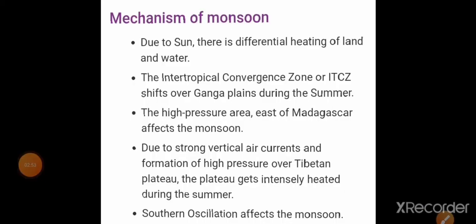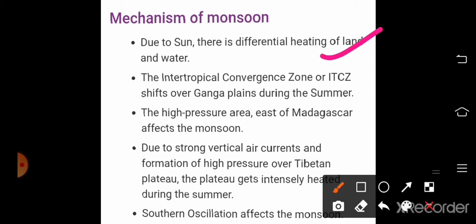Here you can see some factors that control or influence the mechanism of monsoon. First among them is the differential heating of land and water. As we all know, the rate of heating of land and water is different, and that causes the seasonal reversal of the existing wind system. Second one, the intertropical convergence zone or ITCZ. The shifting of ITCZ over the Ganga plain during summer is the main cause of the southwest monsoon.